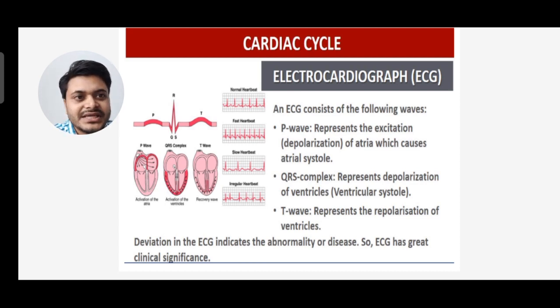The QRS complex represents depolarization of the ventricles, that is ventricular systole. The T wave represents the repolarization of the ventricles. The diagrams of the heart show first the activation of the atria, then the activation of the ventricles, then the recovery wave.